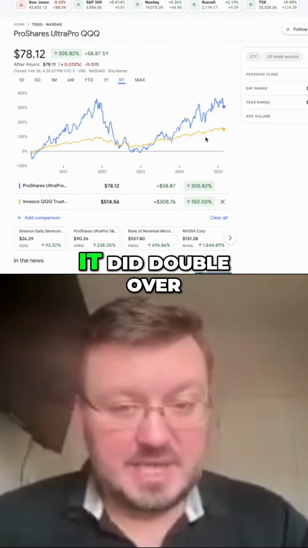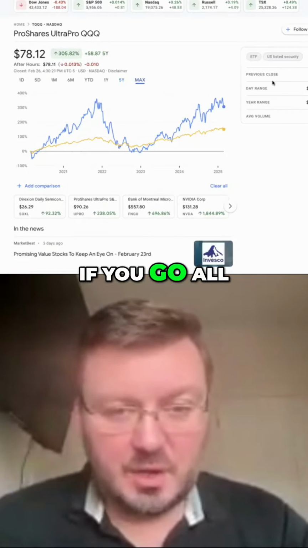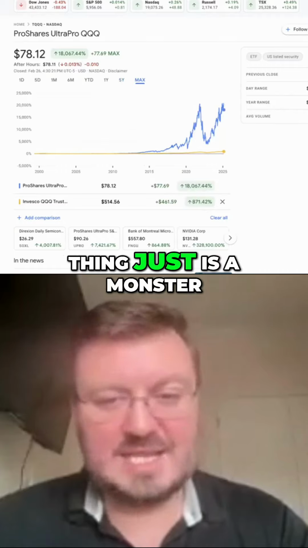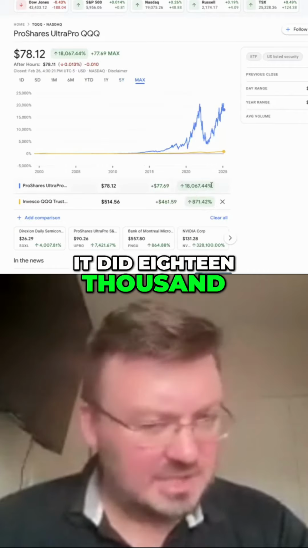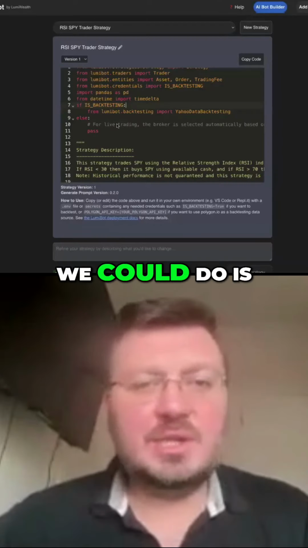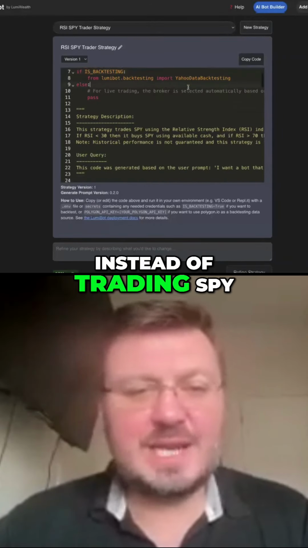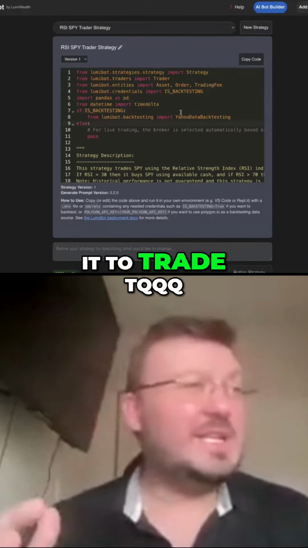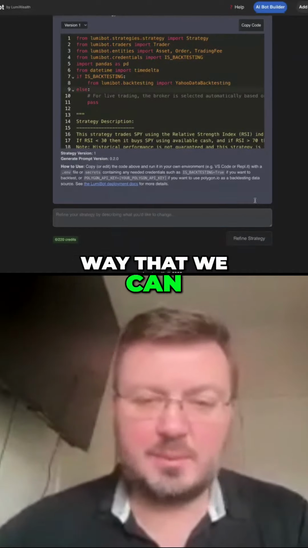As you can see here, it did double over the past 5 years. If you go all the way to max, you can see this thing just is a monster. It did 18,000% since it started. Absolutely killer. I love trading this thing first. So one thing that we could do is, instead of trading SPY, why don't we get it to trade TQQQ? I think that's one way that we can improve this, right?